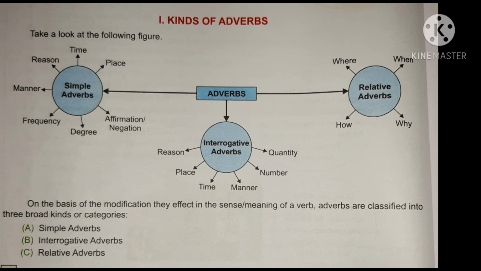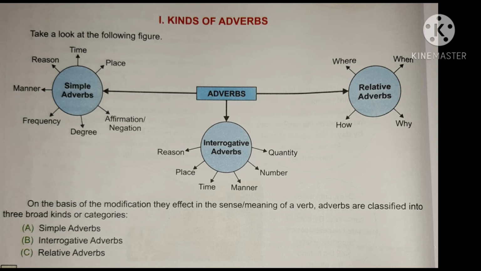When the WH words when, how, where, why, and the phrases formed with them, how many, how much, how often, how long, are used to ask questions, then they are called interrogative adverbs. And they answer questions about place, time, reason, manner, degree, quality.